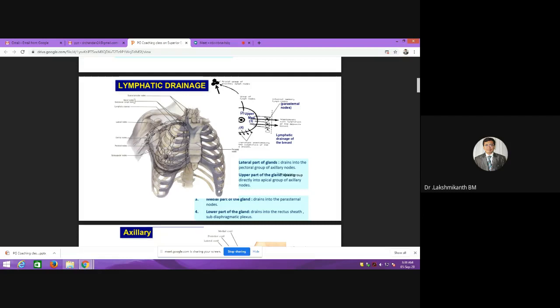So what is the significance here? If any breast carcinoma is there, it can easily spread transperitoneally through the hepatic group of lymph nodes to both the ovaries. A tumor which spreads from the breast as primary and is secondary to the ovary is called which tumor?